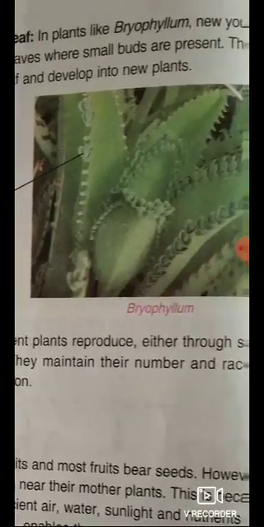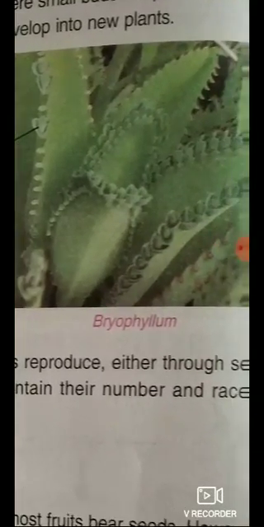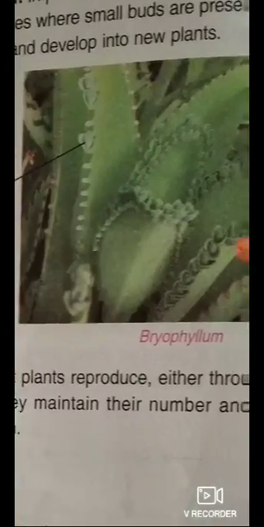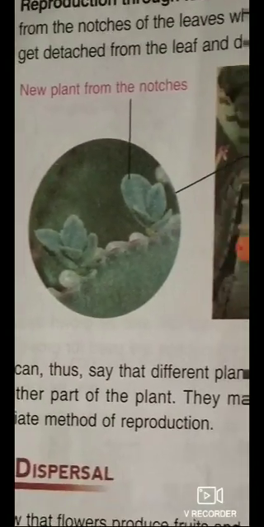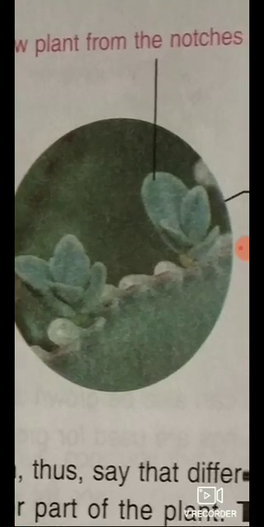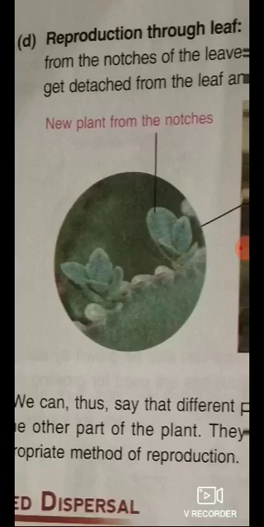See this? This is a plant, name what? Bryophyllum. I think many of you have seen this plant, and some of you have it at home also. You can see right now, and if you see the leaf of this Bryophyllum, then you will find this. See this? Notches are there. See, in the leaf, notches are there, and this is the place where a new plant grows from the notch. See this? This is a new plant which grows from the notch.